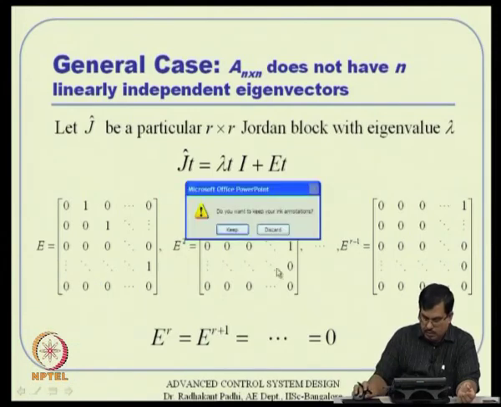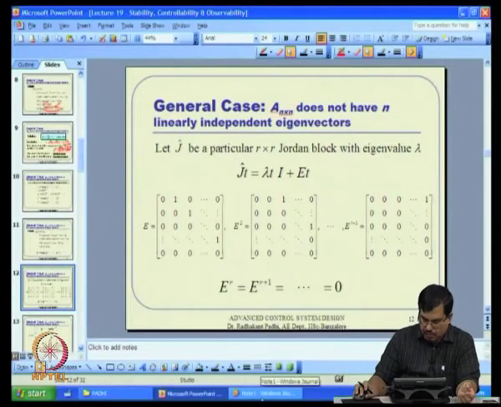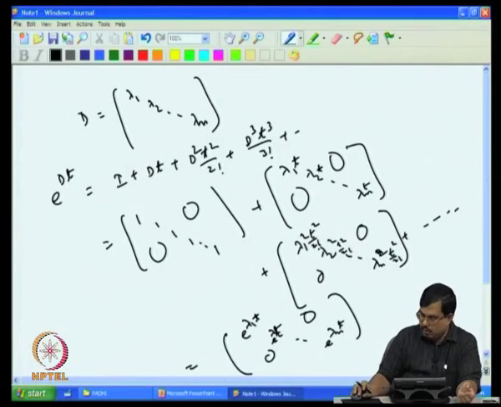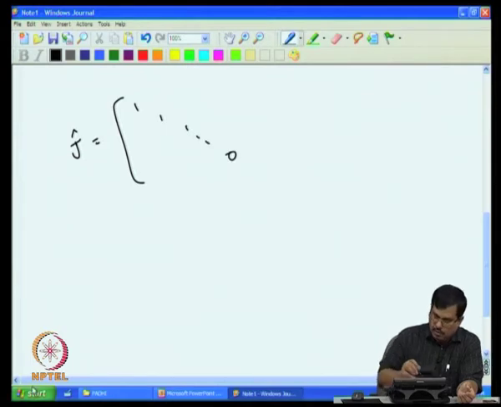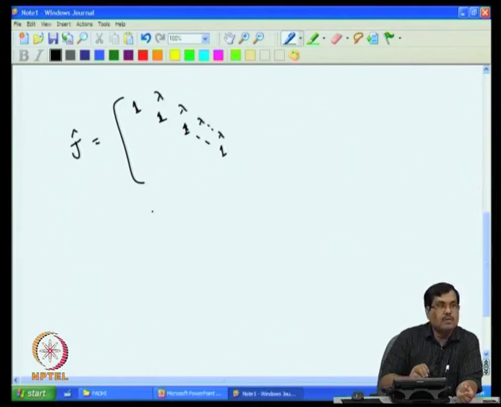Let me write it in a bigger way. So, j hat, that is all we are talking about. J hat is that particular element. So, j hat is nothing but 1 here, 1 here, 1 here, all the way up to, sorry, not 0, but 1. These are all 1s here, and then you have lambdas just next to them, lambda like that, lambda.